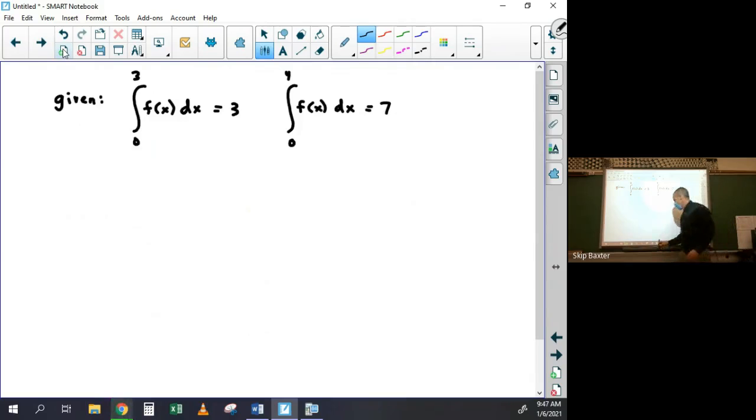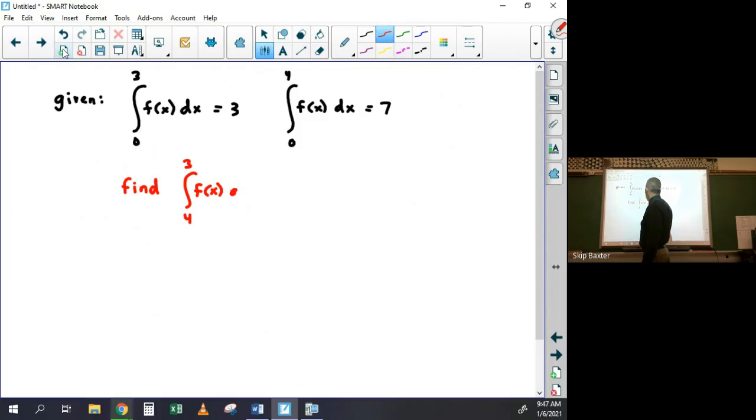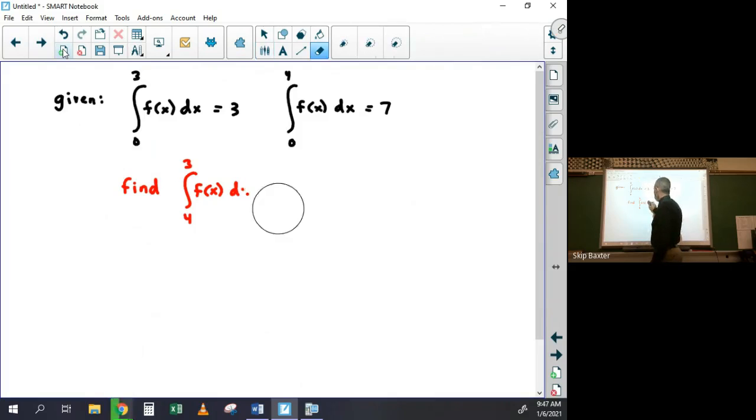And what if they said, find the integral from 4 to 3 of f of x dx? Or better yet, I'm sorry, of 2 f of x dx.